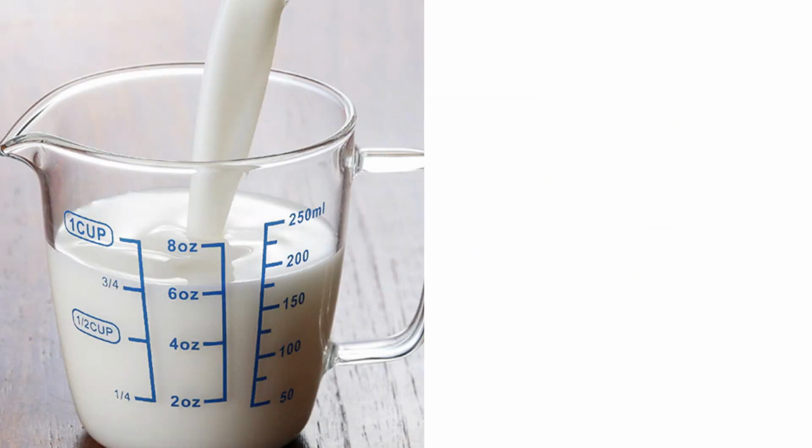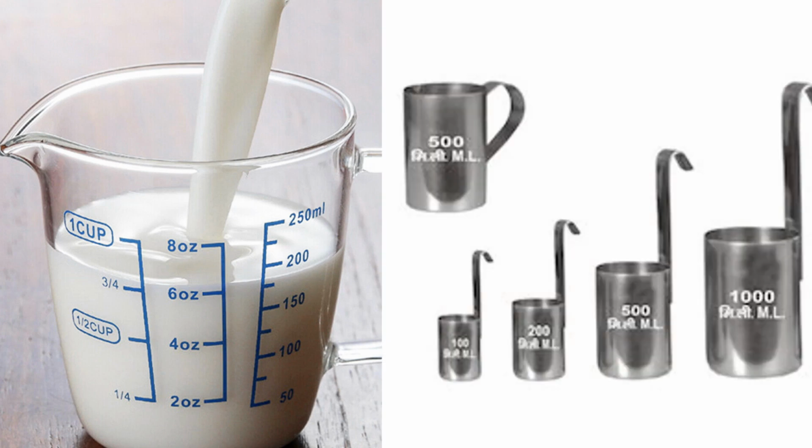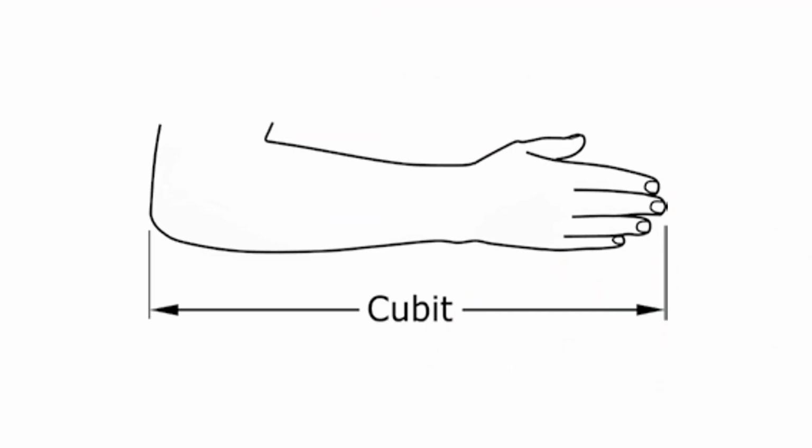So if you use calibrated mugs like this, you will get the perfect volume, and so this mug is a standard instrument for measuring volume. Similarly, this instrument is also called a standard instrument for measuring milk, which is used by milkmen coming to our house.